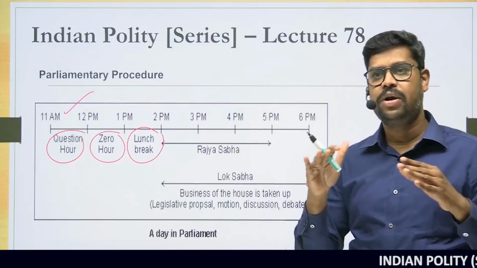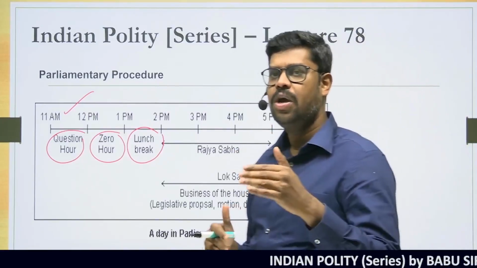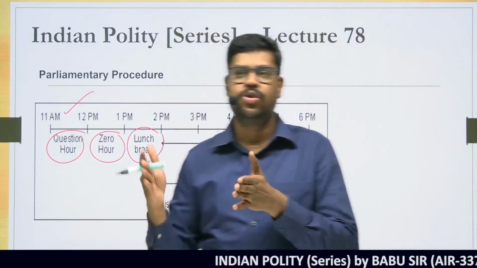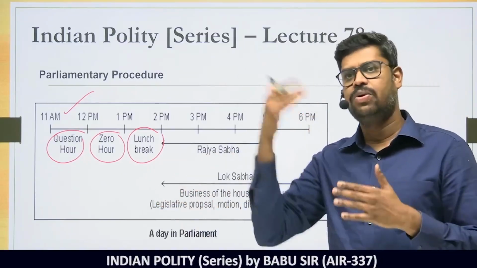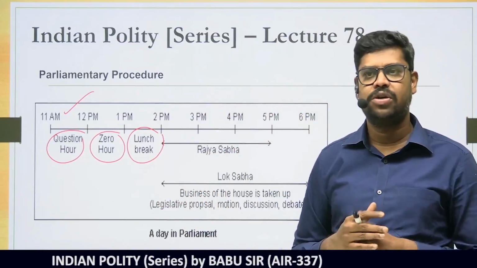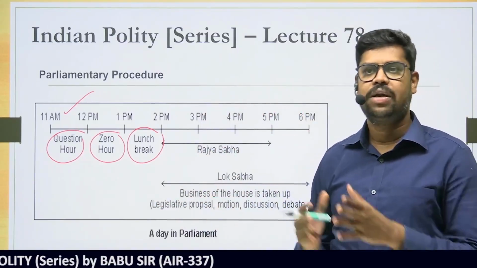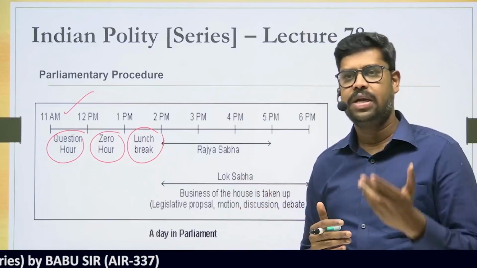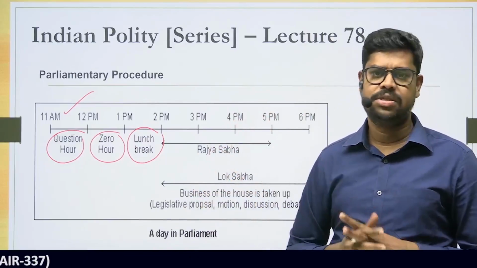Now we are going to understand what happens in the question hour, what type of questions are asked in the question hour, what happens in the zero hour, what happens during the second half of the house, what type of motions shall be introduced. Subsequently, we'll also understand how the bills are introduced, what is the procedure to get the bills enacted, what is the procedure to enact a constitutional amendment bill, and what are the other types of bills. All these things we'll discuss one by one.